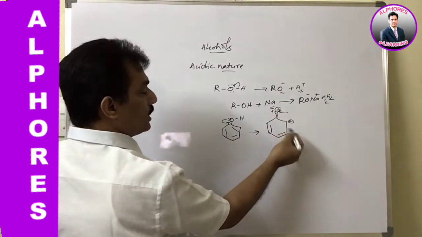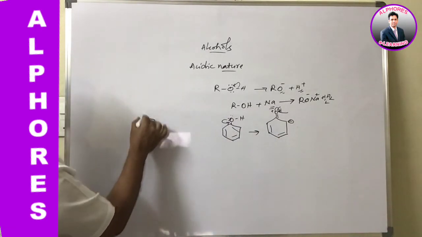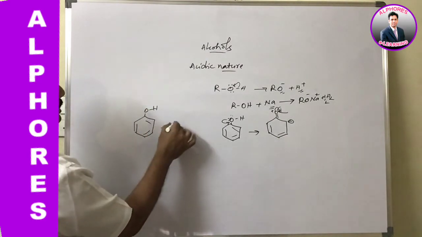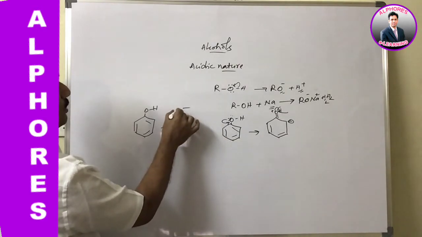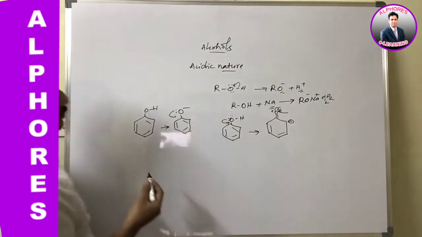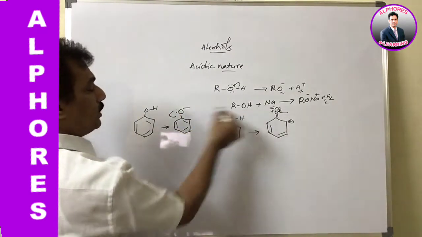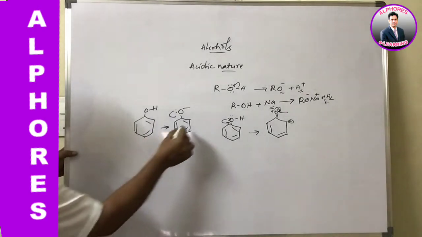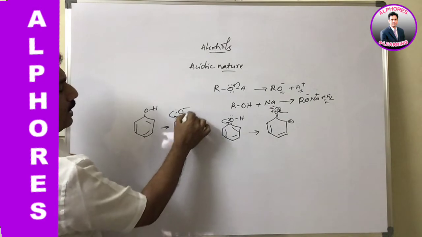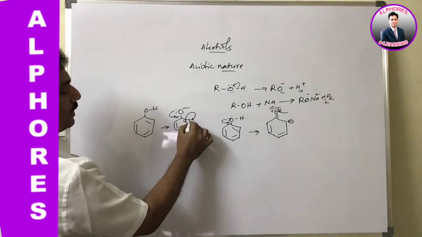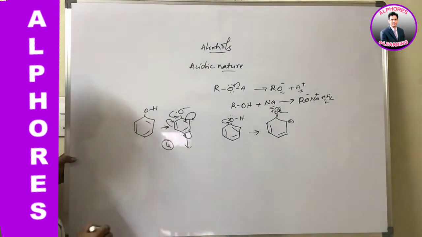After releasing hydrogen, phenol is converted to phenoxide, and this phenoxide ion is more resonance stabilized compared to phenol. The free electrons are involved in conjugation without any positive charge on oxygen. For example, this lone pair is donated to this and shifted to this, and thereafter like that, 4 conjugative structures will be assumed.